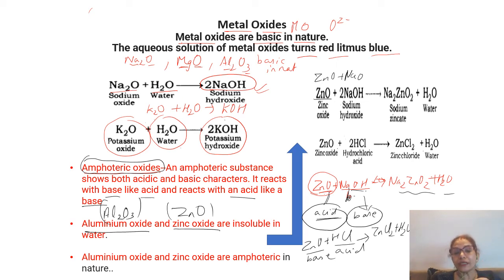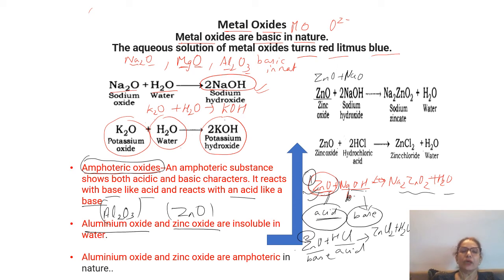So zinc oxide is an amphoteric oxide because it can behave either as an acid or a base. When it is reacting with a base, it behaves like an acid. Here, number one. And when it is behaving like a base, it will react with an acid. This is the second condition.